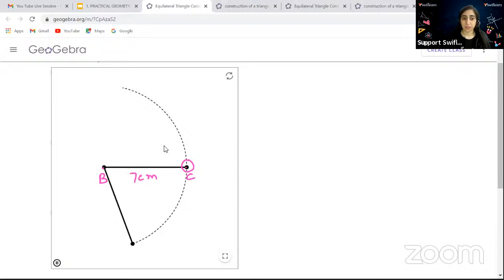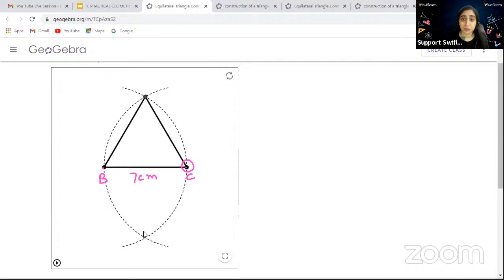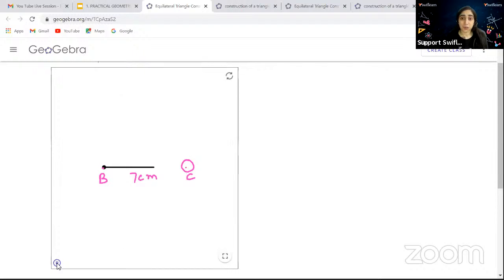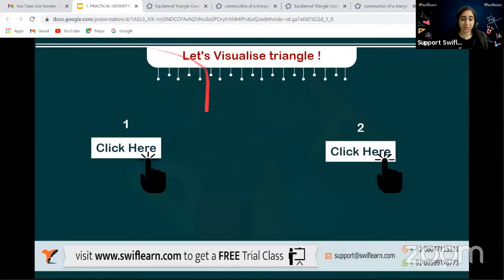Will you see? Making B as a center, we are drawing an arc. Making C as a center, we are drawing an arc. Now we got the point at which they are meeting. The point at which they are meeting, we'll label as A. And then simply we will join those. Can you see? We join it and make a triangle. You want to make a triangle at the lower side also, right? Can you see? A lower one. This at the lower side can also be called a triangle. This is also an equilateral triangle, right? So on the upper top you can get it, and at the lower bottom you can also get an equilateral triangle with this.